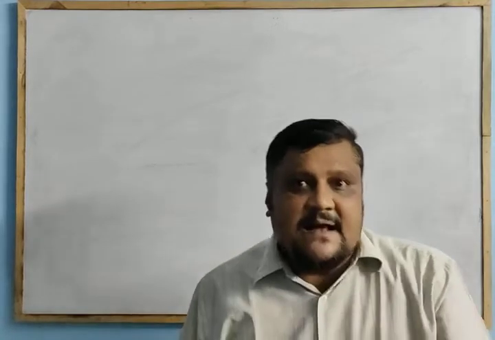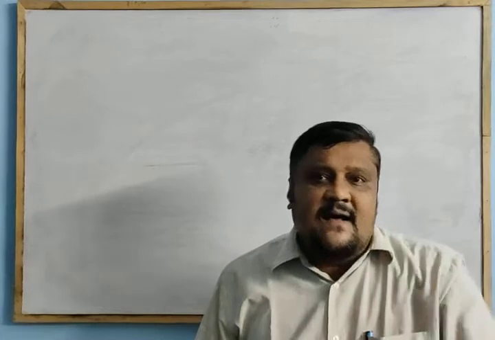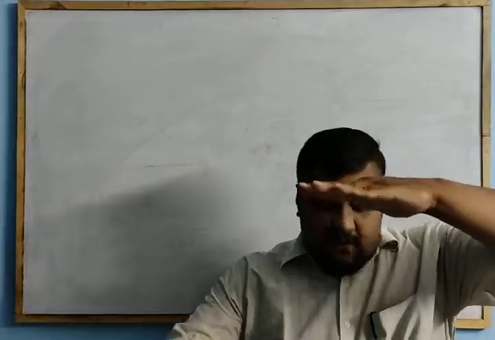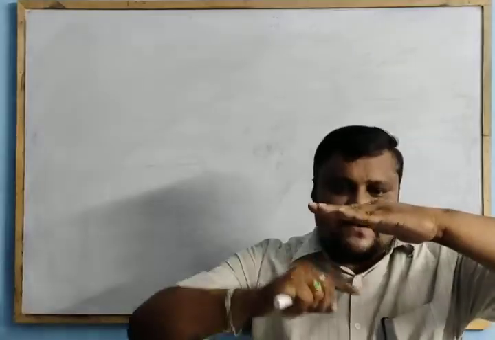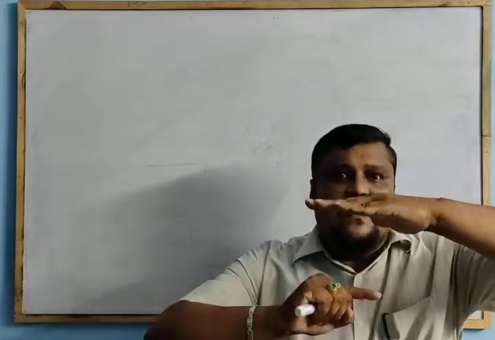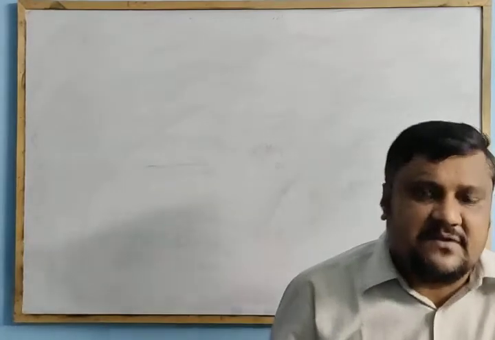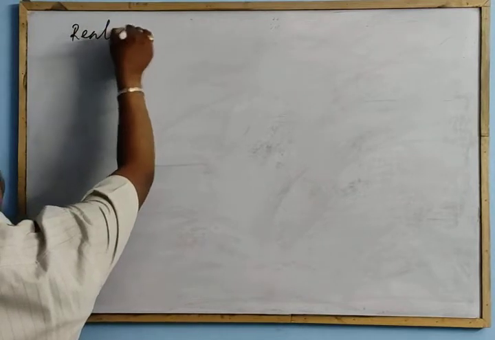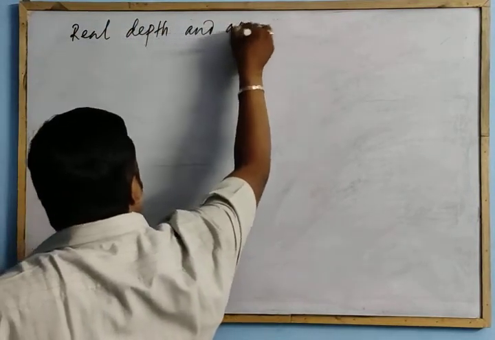The distance from the surface of the water to the bottom where the coin is, is the real depth. But when it appears raised up, the distance from the surface to the image of the object is called the apparent depth. So we will go to an expression for real depth and apparent depth.